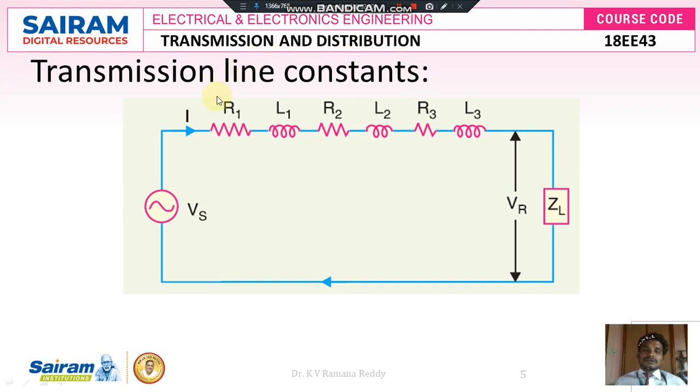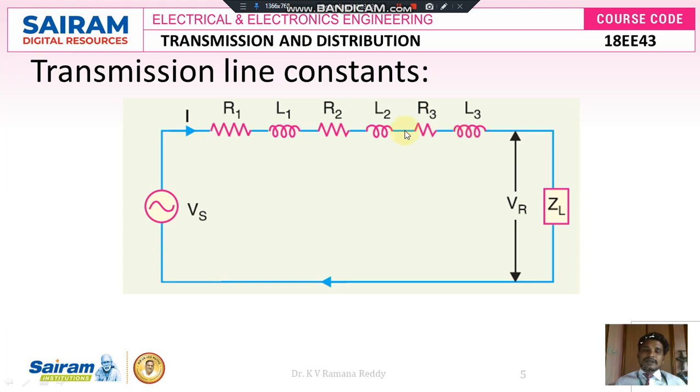So this is nothing but a single line transmission system, which is simply called a single phase AC system, connected between the sending end location and the receiving end location. The sending end voltage here is called Vs, and the receiving end voltage is called Vr, and Z suffix L is called the load impedance, and the transmission line constants are distributed throughout the given length of the transmission line.